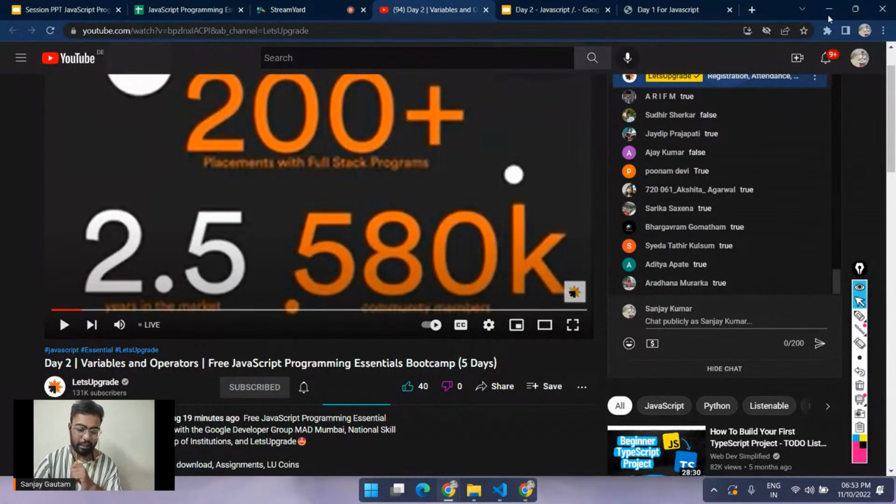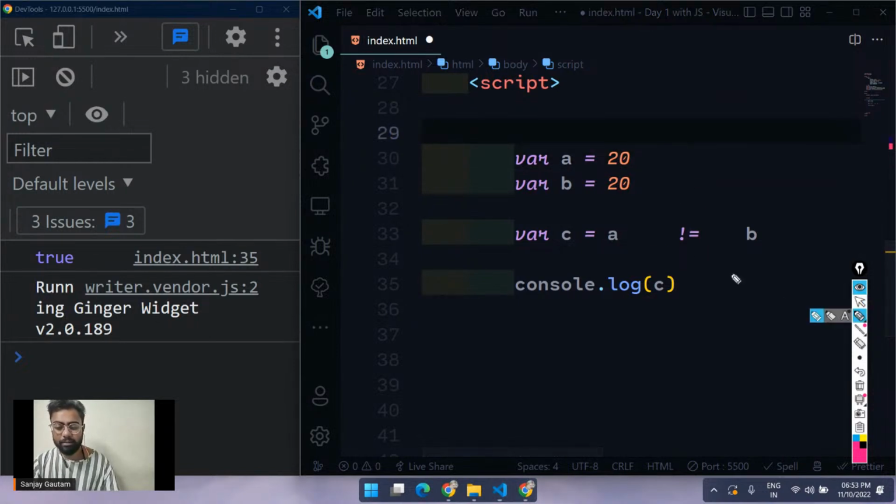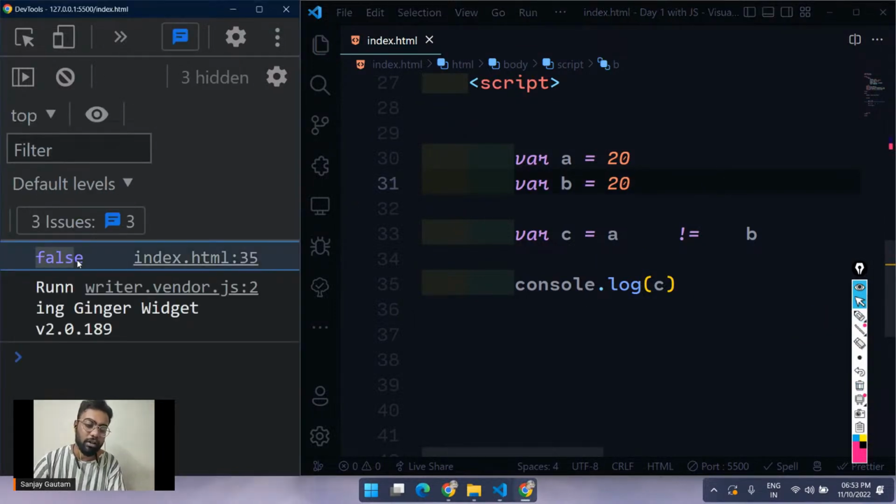True, true, true. Exactly. We are going to get a true here because 10 is obviously not equals to 20. So if I just make this A 20 as well, in this case, I'm going to get false. Why? It's saying that 20 is not equals to 20. But what kind of rubbish is this? Like 20 is obviously equals to 20. So we are going to get a false here. So let's just see. Now we are getting a false here.